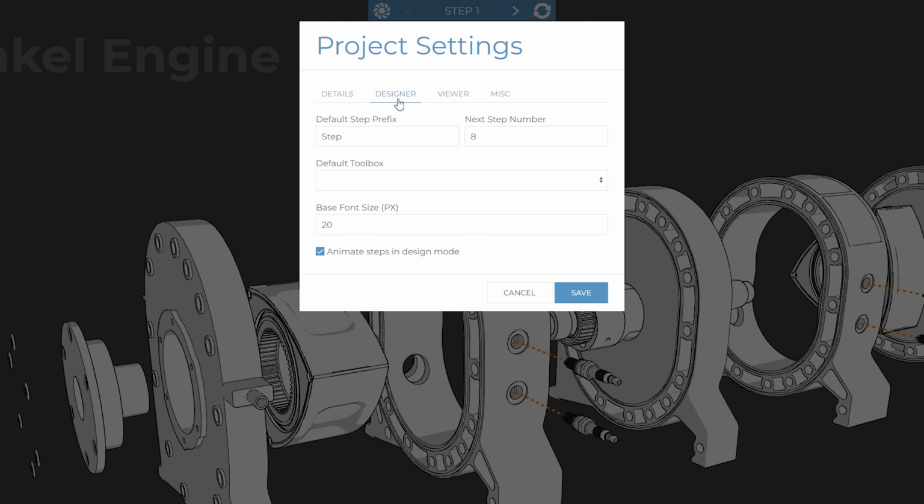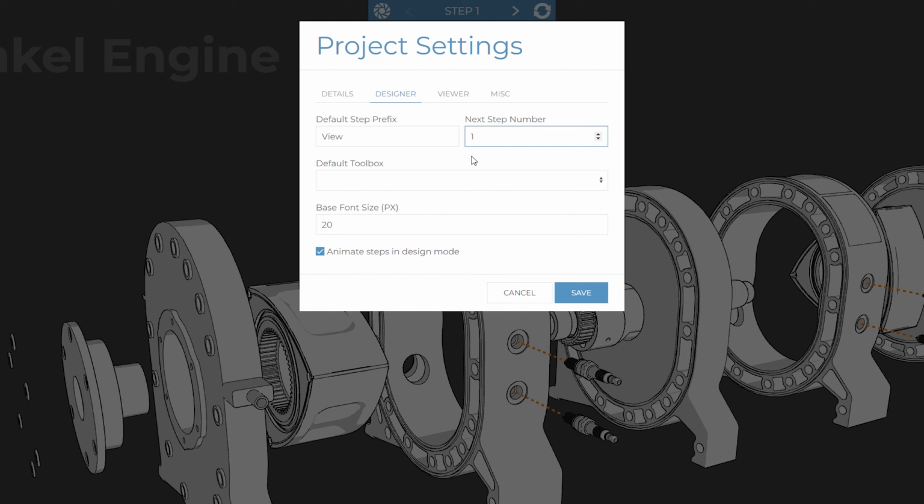The Designer tab has a few options which control behaviour within the designer whilst editing your project. Whenever a new step is created, it automatically gets assigned a default prefix and step number. The format for both of these can be modified from the Designer tab. So for example, you could change the name of your steps to View or Image or even a more bespoke naming convention that is used within your business. Setting the next step number can be handy if you've deleted a number of steps and want a continuous sequence for your new steps.